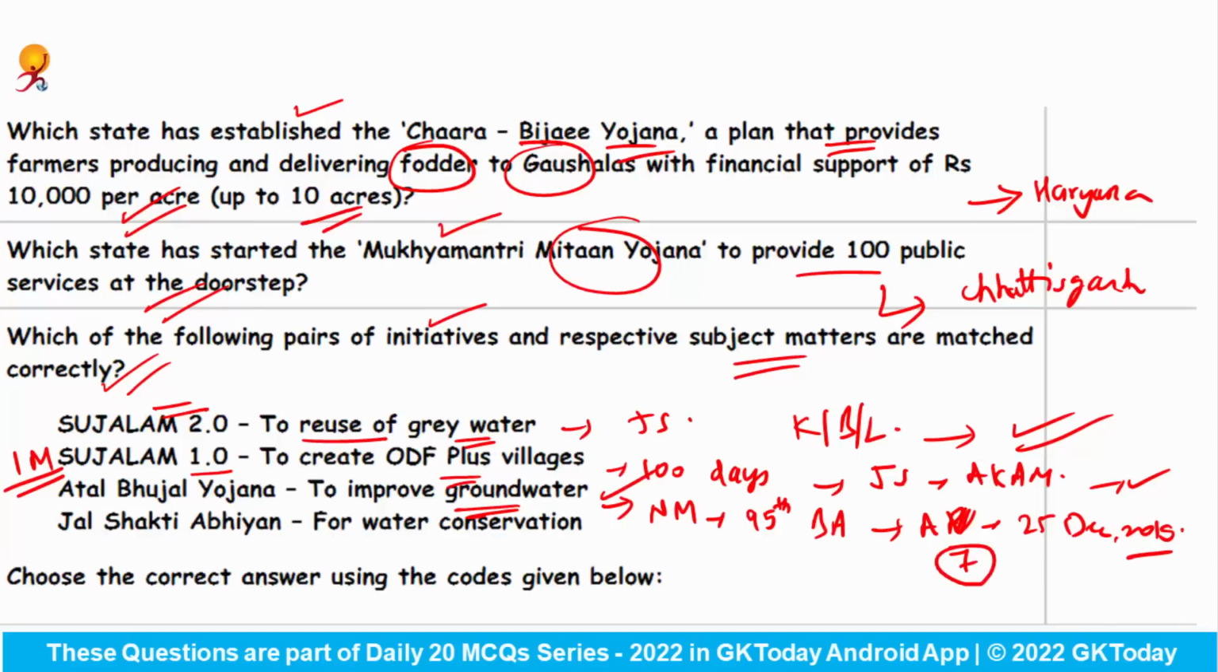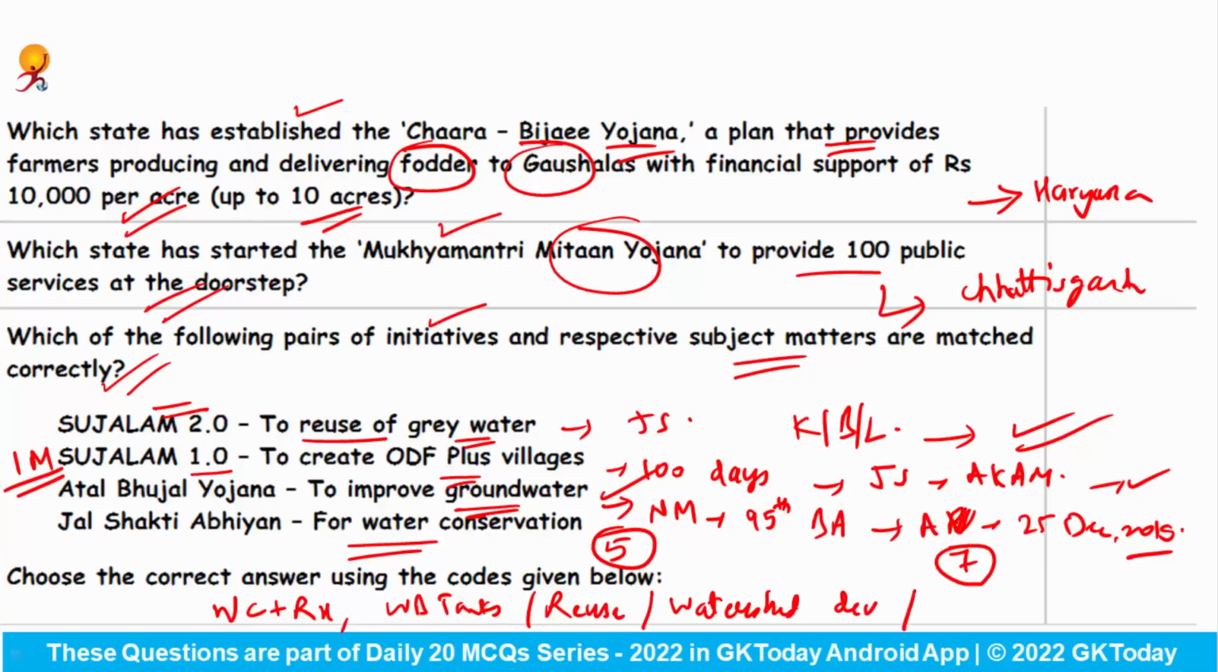And last is Jal Shakti Abhiyan for water conservation. Jal Shakti Abhiyan is a campaign for water conservation and water security in the country. The 5 important interventions are water conservation and rainwater harvesting, second is renovation of traditional and other water bodies and tanks, then reuse of water and recharging of structures, then watershed development, and the last one is intensive afforestation. So these are the 5 basic pillars of Jal Shakti Abhiyan. Here all are right. The correct answer would be all 1, 2, 3 and 4.